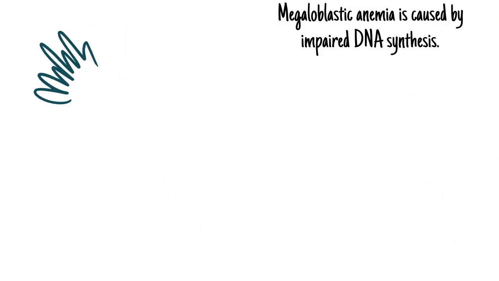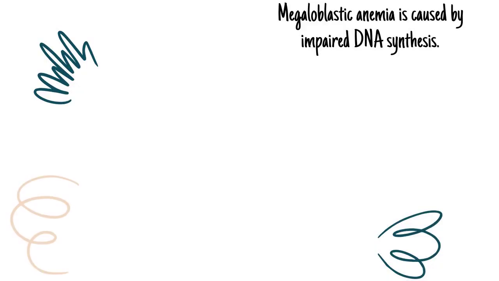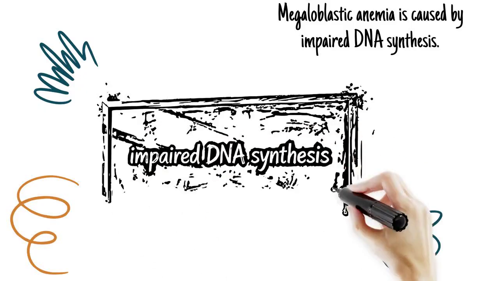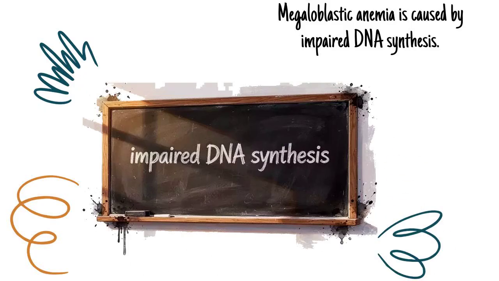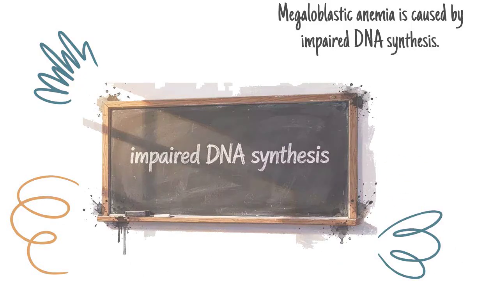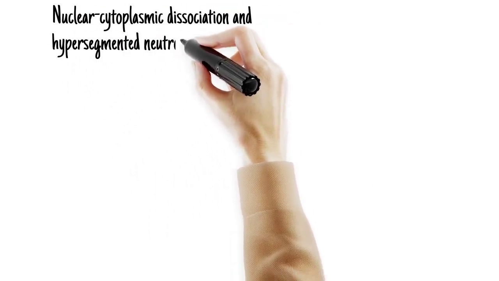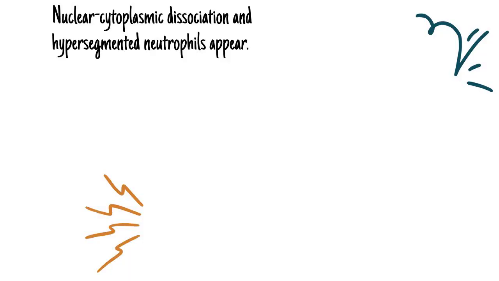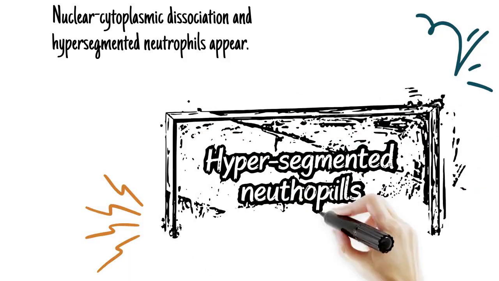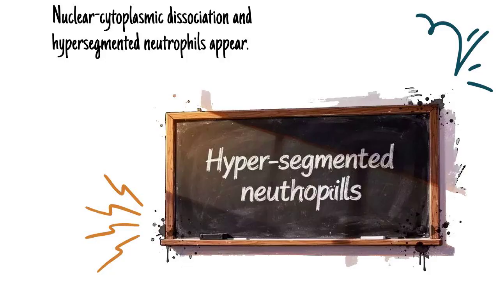Without adequate B12 or folate, erythroid precursors cannot replicate their DNA at the normal pace, but their cytoplasmic hemoglobinization continues unimpeded, producing large cells with immature-appearing nuclei. This is called nuclear cytoplasmic dissociation. The peripheral smear classically shows hypersegmented neutrophils with more than 5 lobes and oval macrocytes. If B12 or folate is low, the diagnosis is megaloblastic anemia.